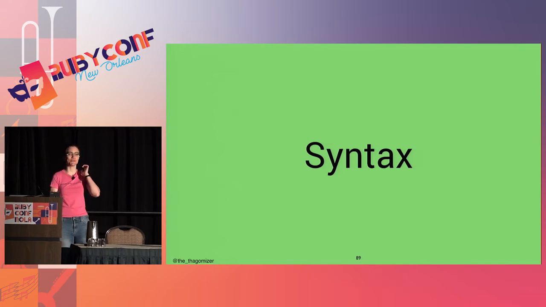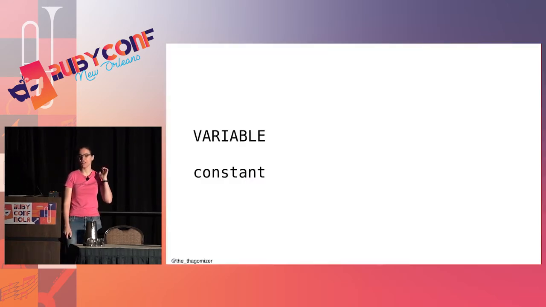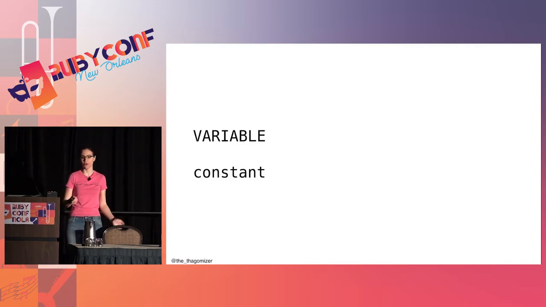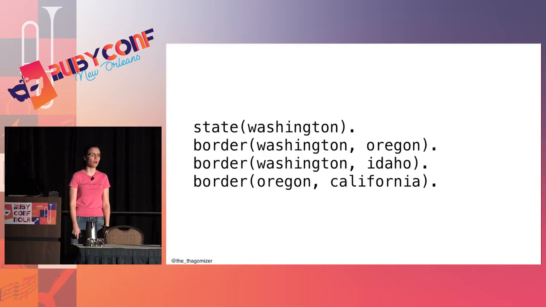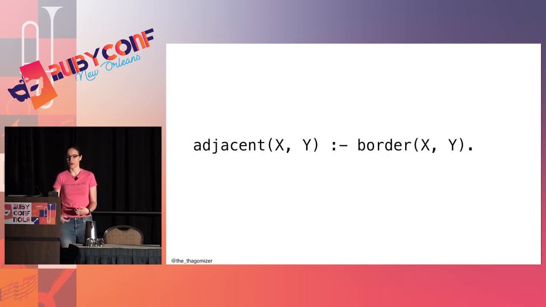So the syntax to do this is a little weird. The biggest thing is that we have variables and constants. Variables start with a capital letter. Constants don't. They start with a lowercase letter. And then we have facts, and facts end with a period. So I can say that Washington is a state, or that Washington borders Oregon, and Washington borders Idaho, and Oregon borders California. And using this, I can define a rule.